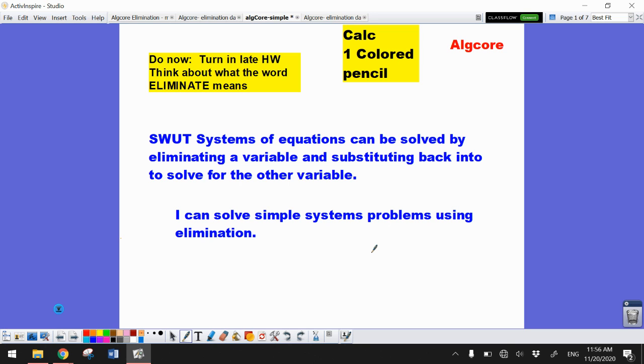Right, so let's start today by taking a look at our first unit of the semester, which is looking at systems of equations. A system of equations is more than one equation, and they're linear. So we're talking about two lines, and we're going to try to find the solution when we have two lines. To start with, we're going to use a process called elimination, which will allow us to eliminate a variable, then substitute back in to find the other variable's solution. Again, we're going to solve systems by using elimination today.